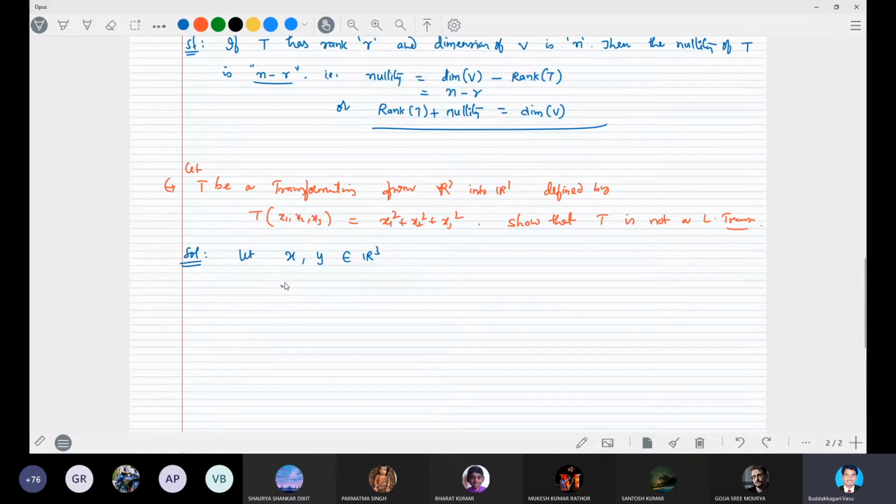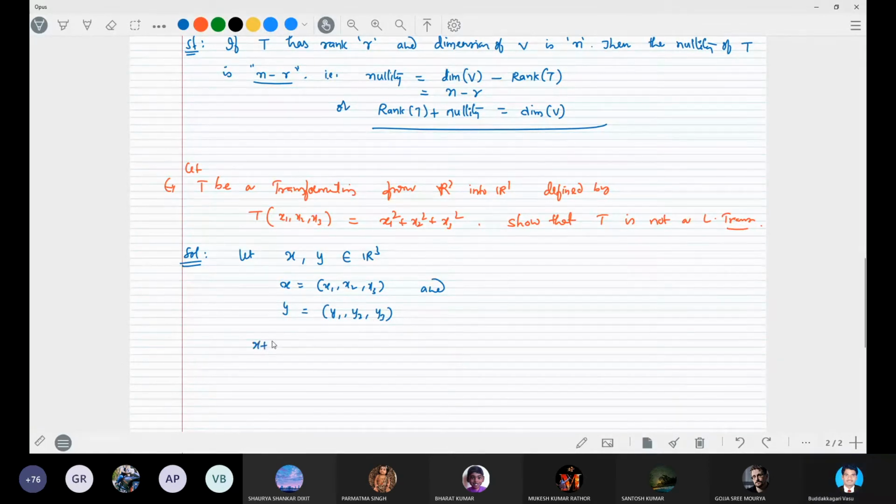So x will be (x1, x2, x3), and y, which is also in R3, will be (y1, y2, y3). Any two elements x, y belonging to R3.